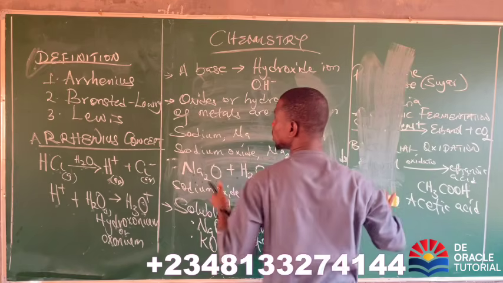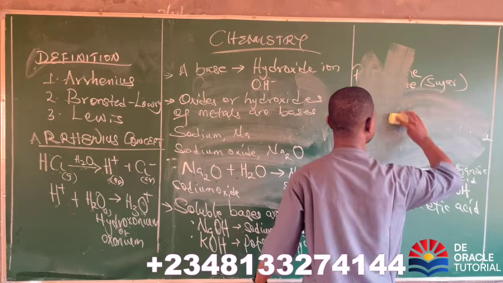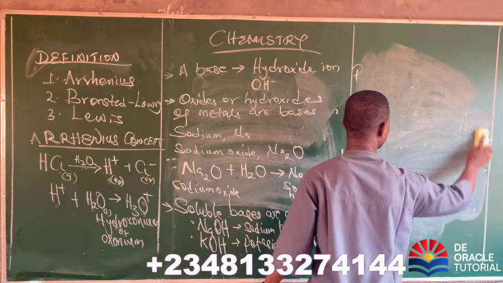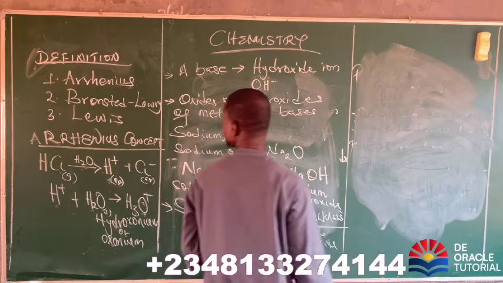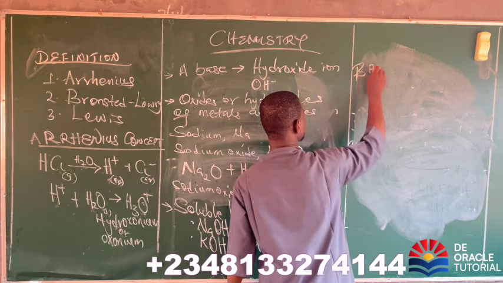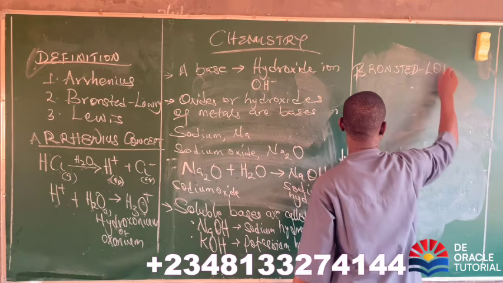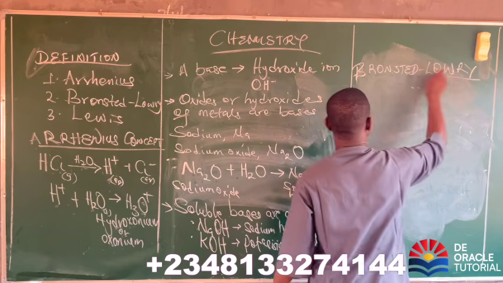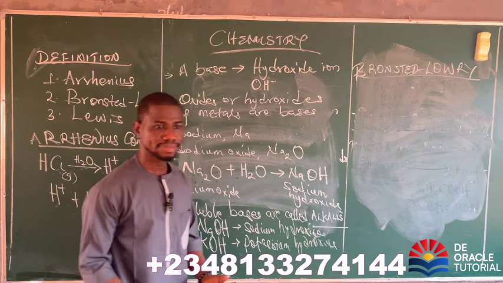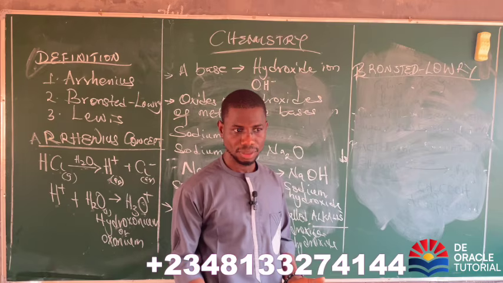Now we've known what Arrhenius said about acid and bases. We've known that. Now let's check what the next person is saying. Who is the next person there? Bronsted-Lowry, right? Now let's check the Bronsted-Lowry concept. Now, I want us to get something in mind, that acids have hydrogen. Are you with me?